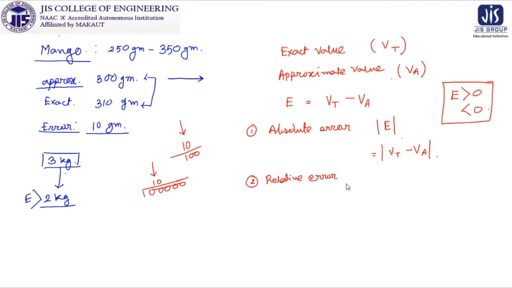So relative error is denoted by ER, as we are taking the ratio of absolute error and actual value.